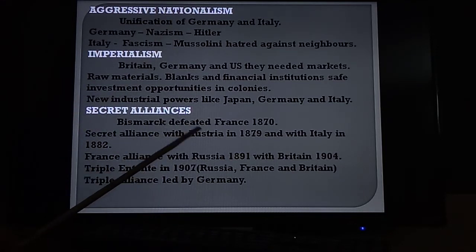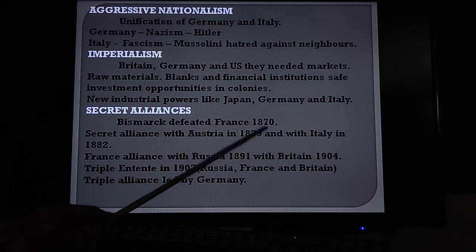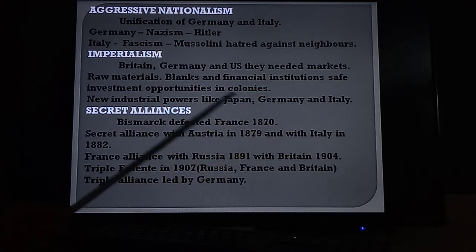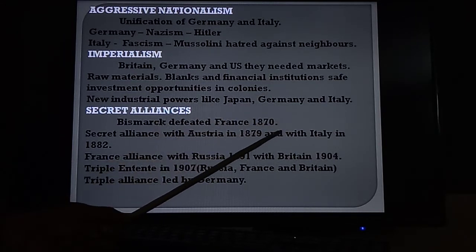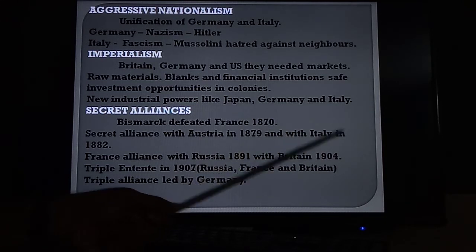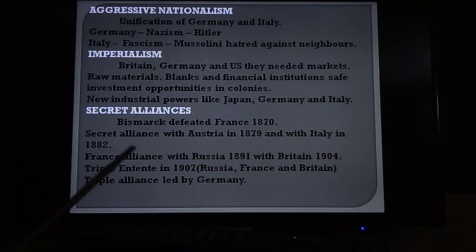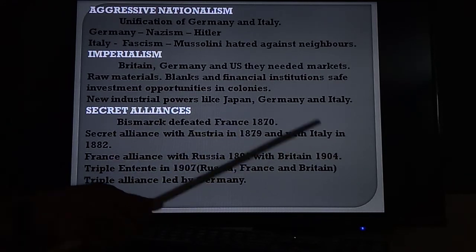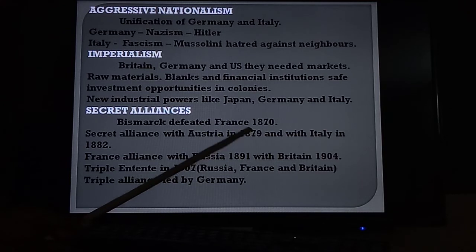When they were getting profits, they became rich. For example, Bismarck belongs to Germany. He defeated France in 1870. When Bismarck defeated France in 1870, he made a secret alliance with Austria in 1879 and with Italy in 1882. So Bismarck went to Austria and Italy. Why? To defend against France. Who? Bismarck here means Germany.